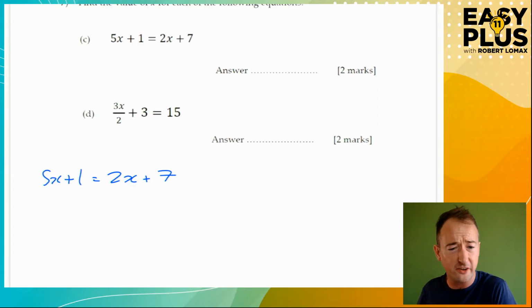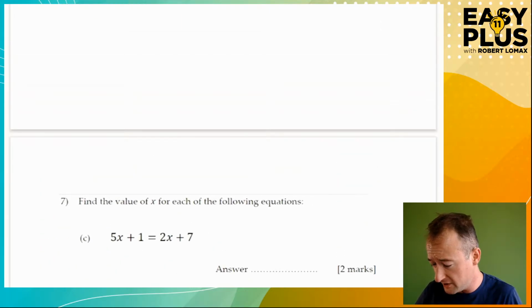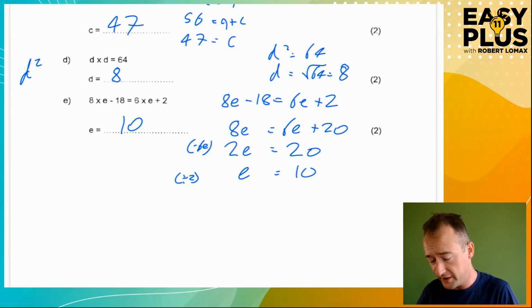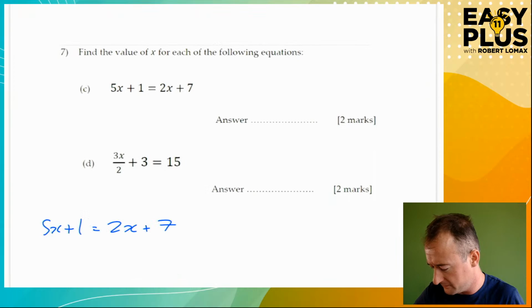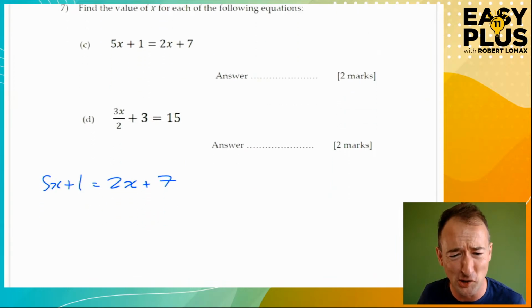We want all the x's on one side and all the numbers on the other, okay? Just like we had up here with the e's, where we wanted to have all the e's on one side and all the numbers on the other. So that's what we're aiming for down here. Fantastic, isn't it? Don't you love algebra?